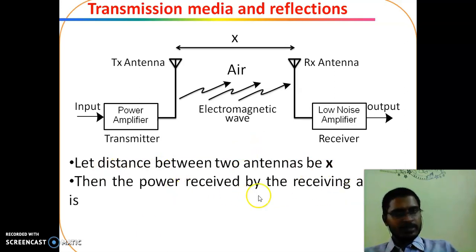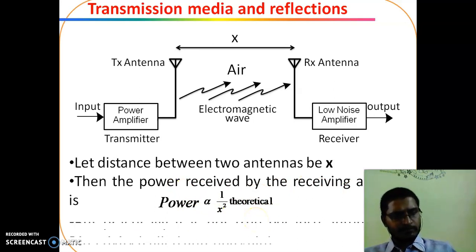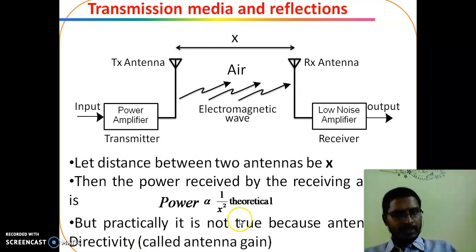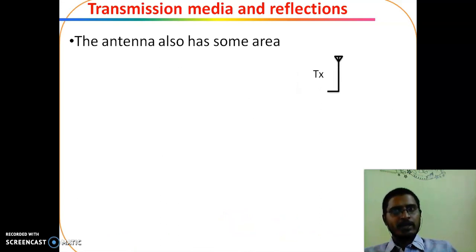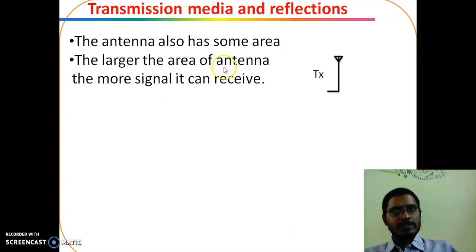Then the power received is given by this formula theoretically, but practically the formula is somewhat modified, because the antenna has some directivity, that means the antenna has gain. The antenna also has some area. The larger the area of the antenna, the more signal it will receive.